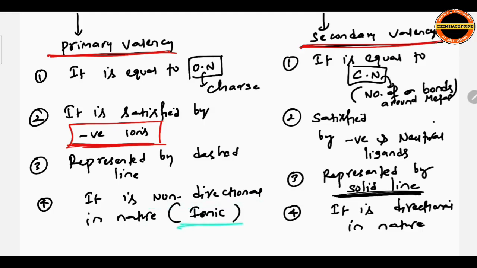For example, an ionic bond is non-directional because it is formed by the force of attraction between ions, which is independent of direction. They can attract from any direction. Secondary valency is directional in nature because it is mainly formed by sigma bonds, coordinate or covalent bonds. Covalent bonds are formed by overlapping of orbitals only in a particular direction. That's why it is directional in nature. Okay.